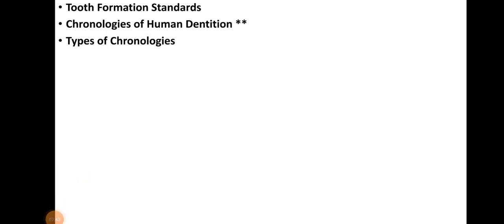Stages of tooth formation. Radiographic studies of tooth formation have used at least three stages, that is, beginning calcification, crown completion, and root completion. Very important.